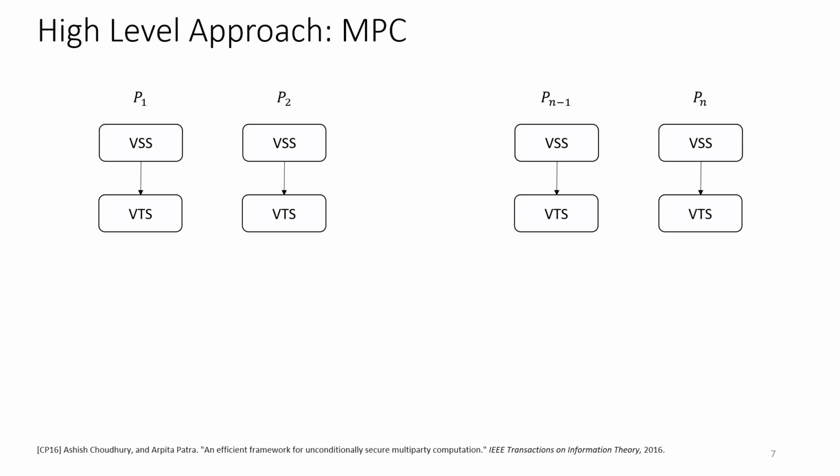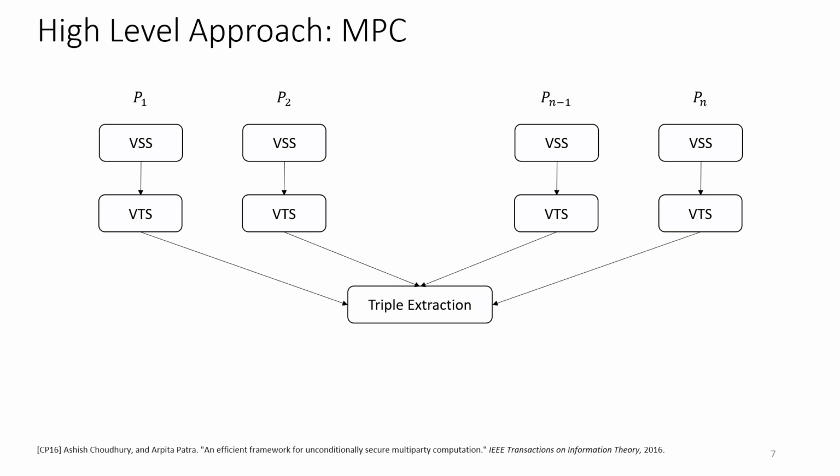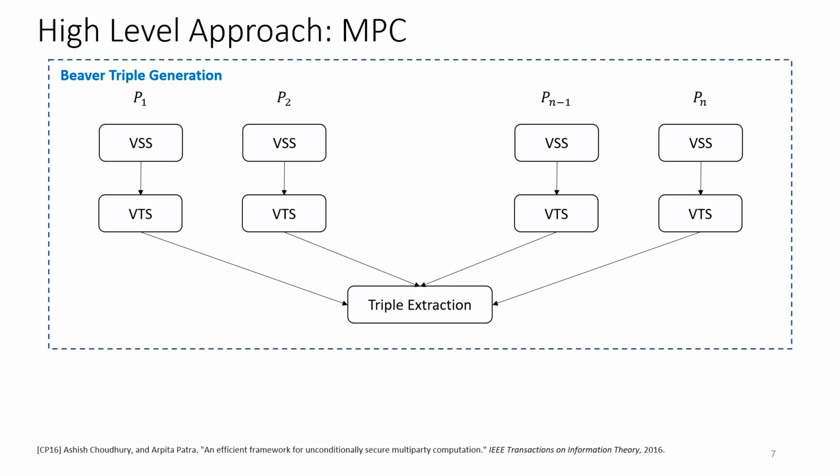And in case of failure, we can simply discard the triple shared by that party. Following this, a triple extraction primitive takes in the triples shared by all the parties and gives out random multiplication triples which are unknown to any party. So this together forms the Beaver triple generation phase as we know it.